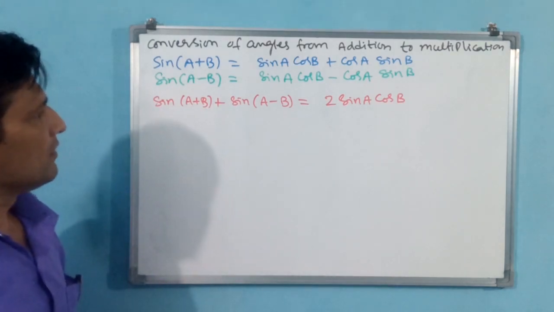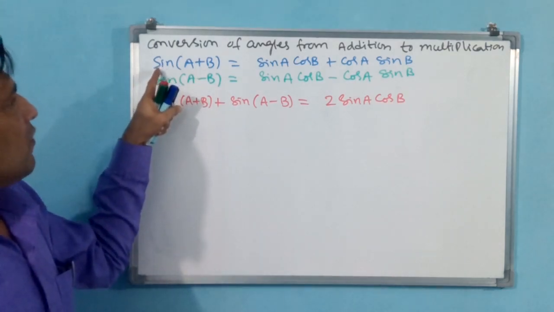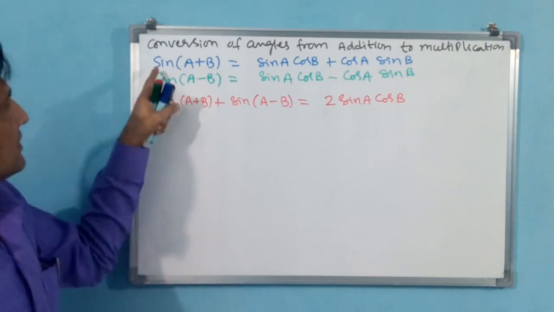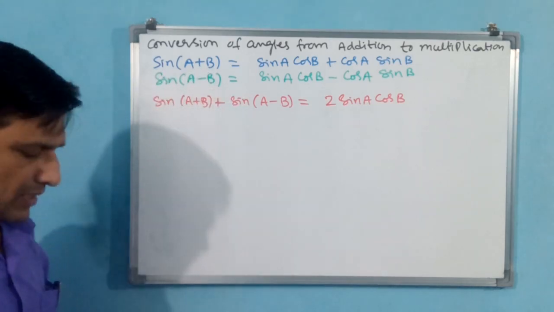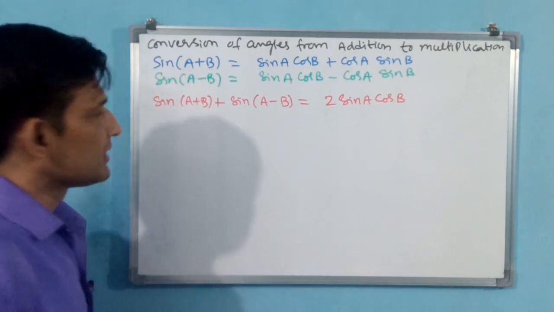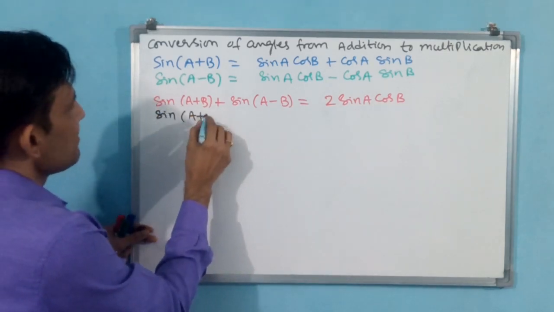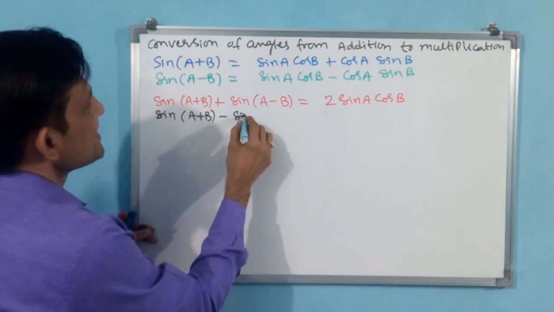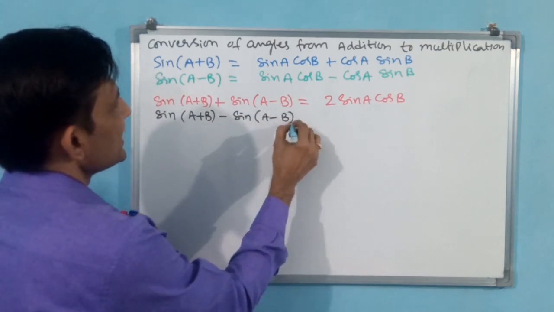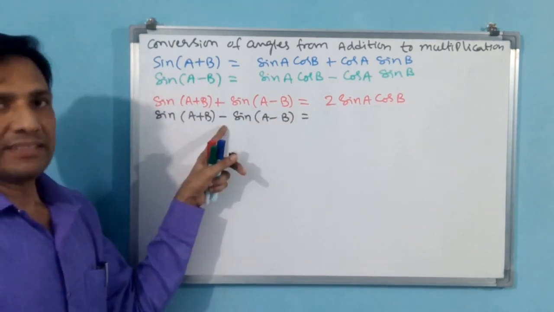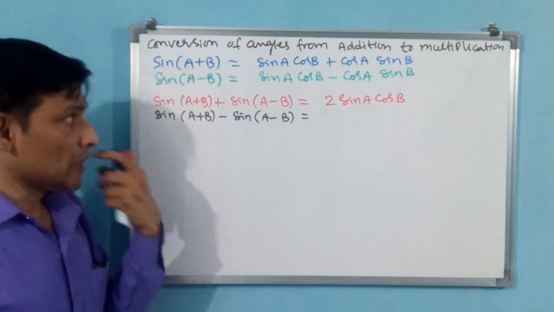Now we can also subtract: sin of a plus b minus sin of a minus b. That also we will do. Let us do that one. Minus means subtraction we are doing.